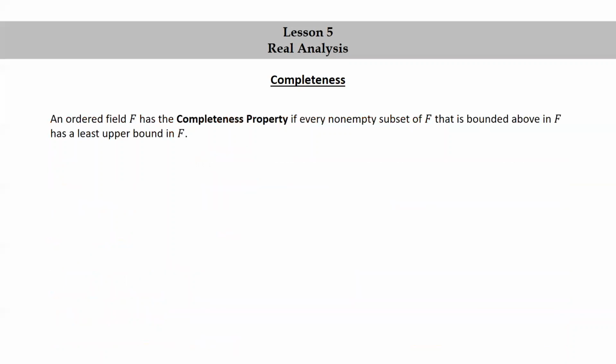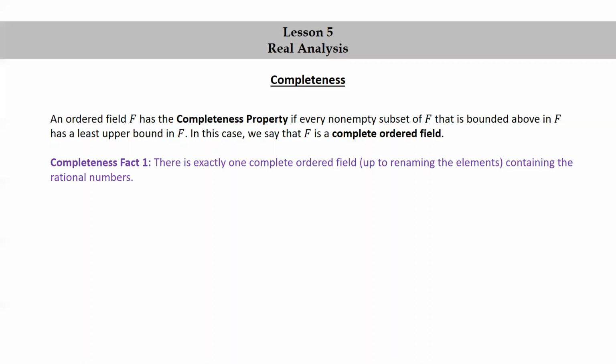An ordered field F has the completeness property if every non-empty subset of F that is bounded above in F has a least upper bound in F. In this case, we say that F is a complete ordered field. Completeness fact 1. There is exactly one complete ordered field, up to renaming the elements, containing the rational numbers. We call this field R, the complete ordered field of real numbers.